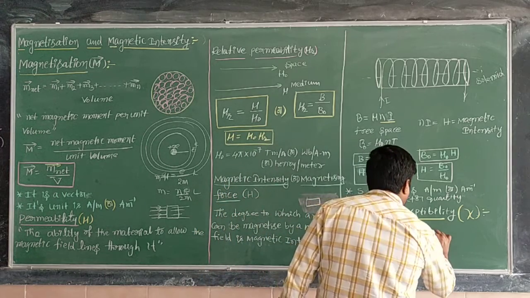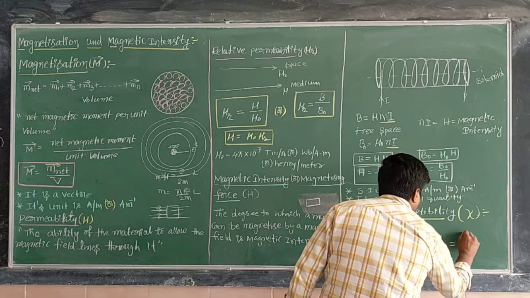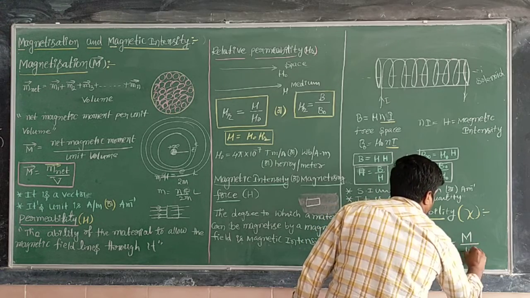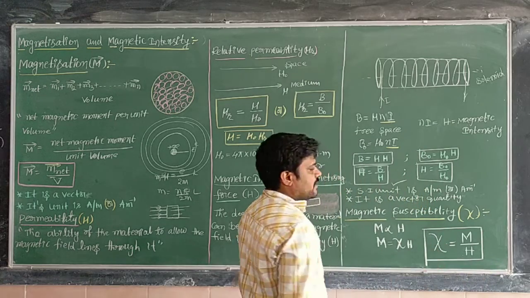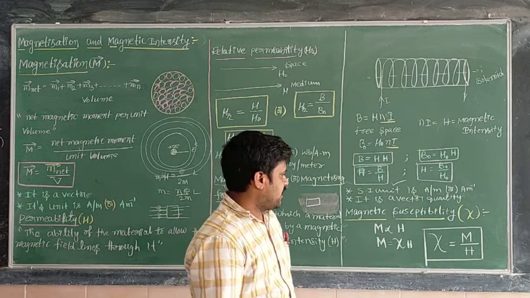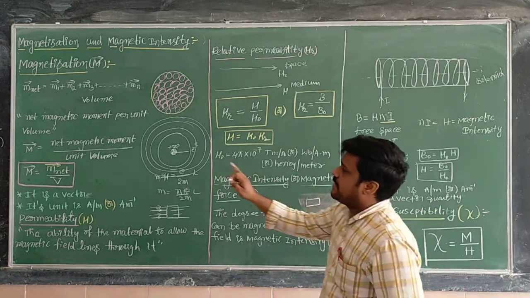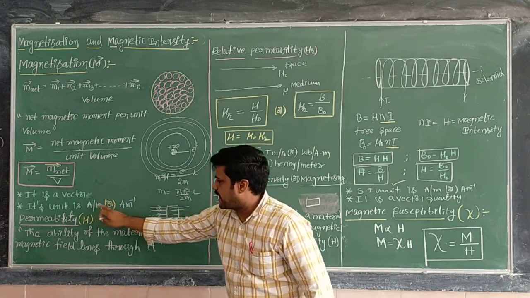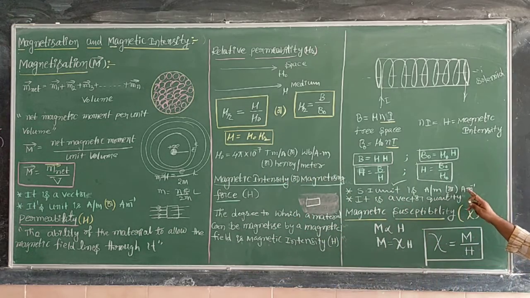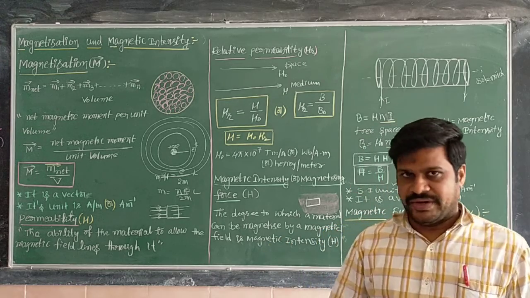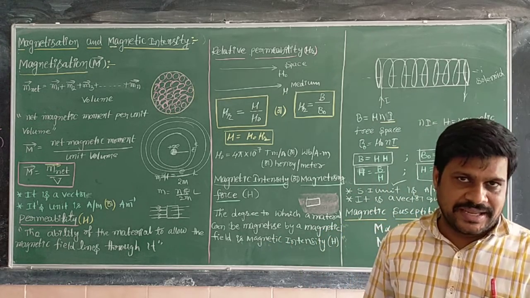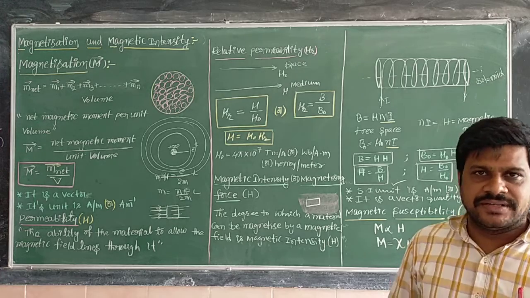This susceptibility can be defined as the ratio of magnetization and magnetic intensity. Magnetization has the unit ampere per meter, and magnetic intensity also has unit ampere per meter. So the units cancel, which means magnetic susceptibility is a unitless quantity.